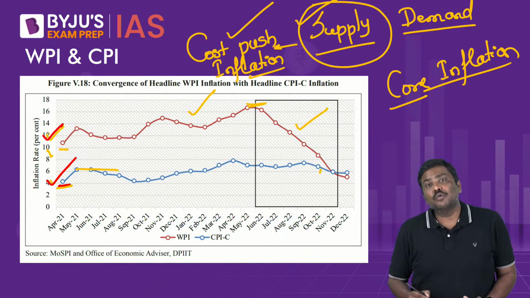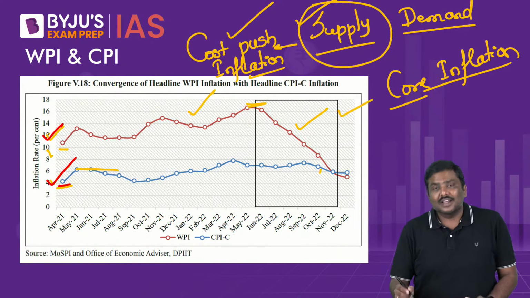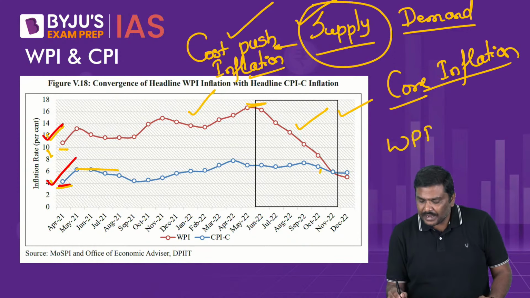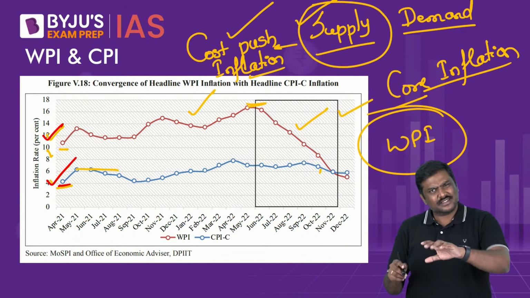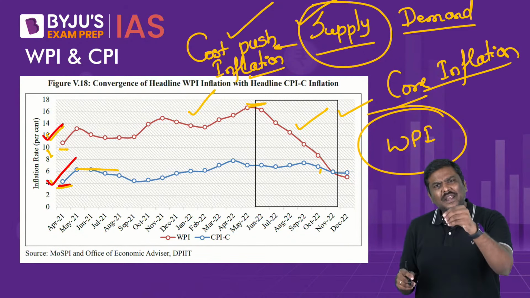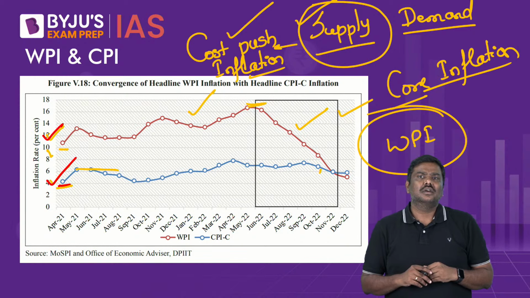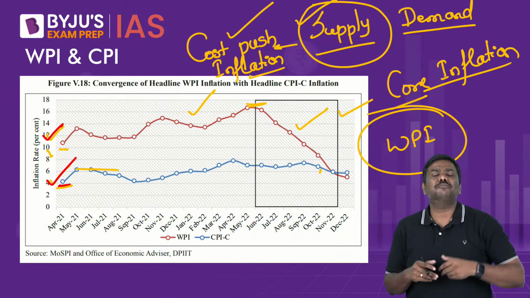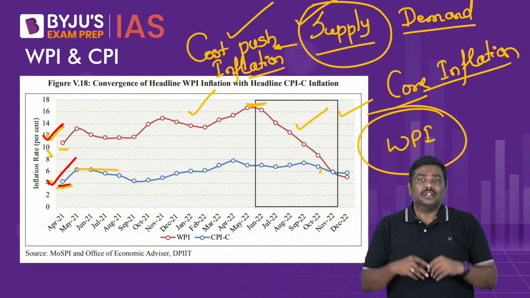Now, why this kind of movement has been seen, we'll understand after some time. But before that, please understand this carefully. Whenever there is a higher WPI, the wholesale price index, what is the reason? Simple, right? The fuel prices have jumped upwards. The mineral prices such as steel have jumped upwards. The cost of freight transportation has increased, causing inflation, that is basically WPI.